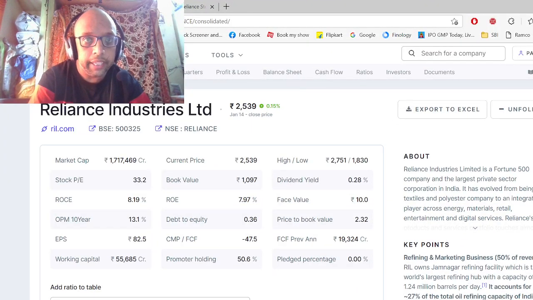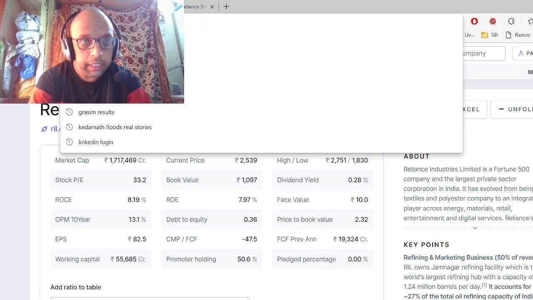Hi friends. So today I'm going to talk about how to analyze a share. Before buying, we should definitely analyze the shares whichever we are buying so that we can earn well in the long term. So for that, first of all, I'll take you to this website. It's screener.in.